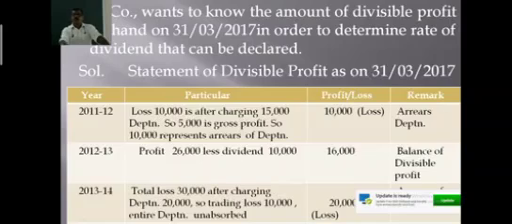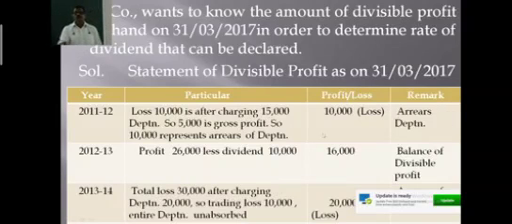So that should be continued till the end of the year, 31st March 2017, and out of the profits available, the arrears of depreciation should be provided for. That is in the year 11 and 12. So in the year 11 and 12, 10,000 is the arrears of depreciation which is not provided for.